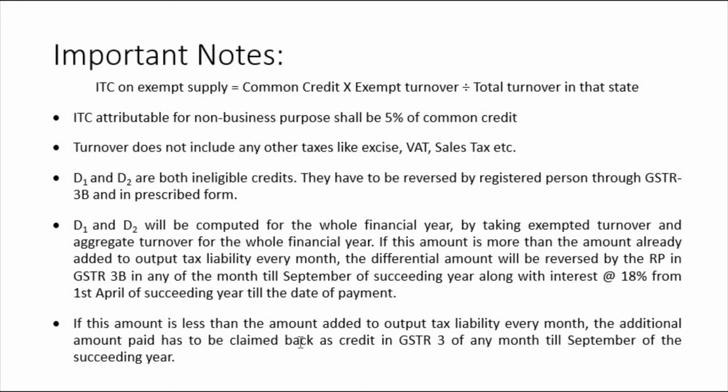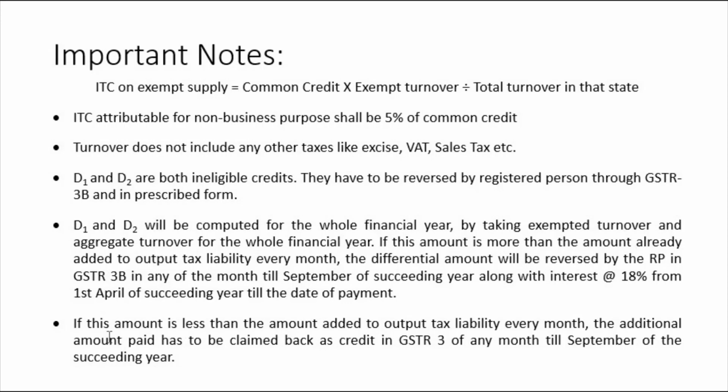If this amount is less than the amount added in the output tax liability every month, the additional amount paid has to be claimed back as credit in GSTR 3B of any month till September of that succeeding year. It means the output tax liability which you are calculating, if it is more than the previous amount, that is credit.